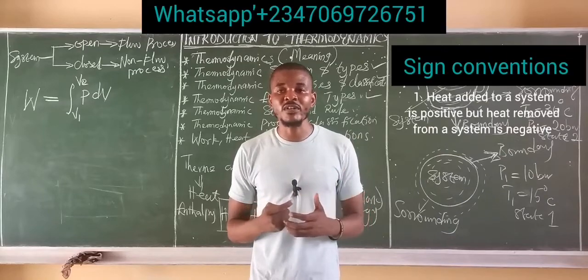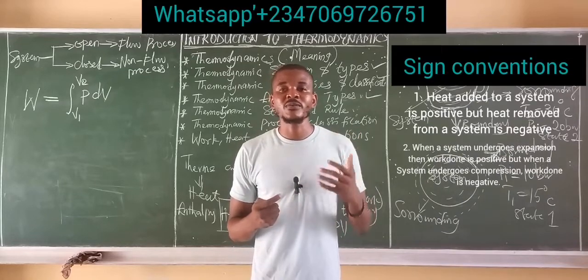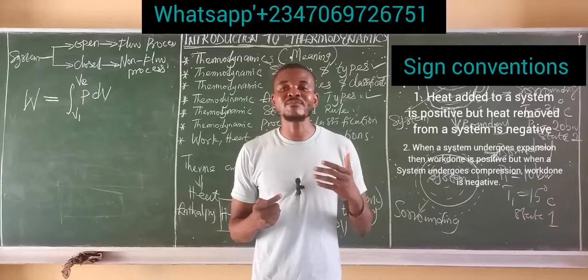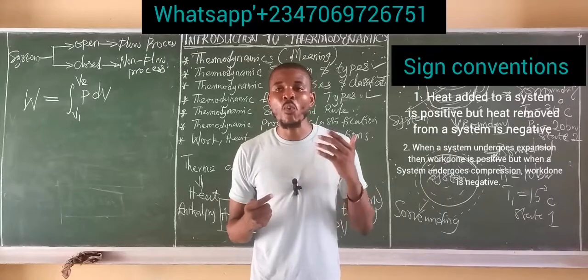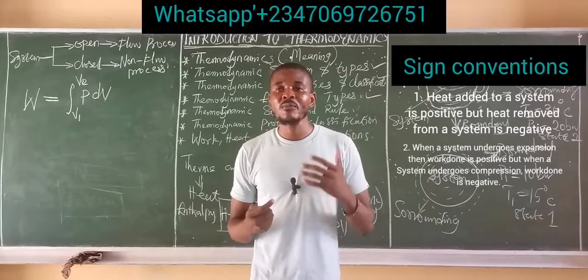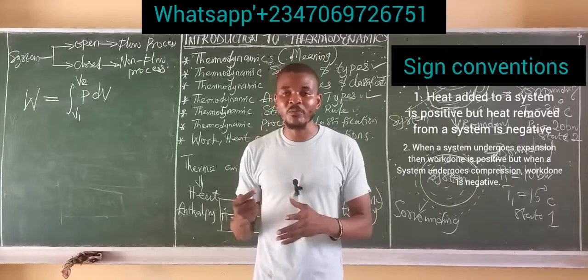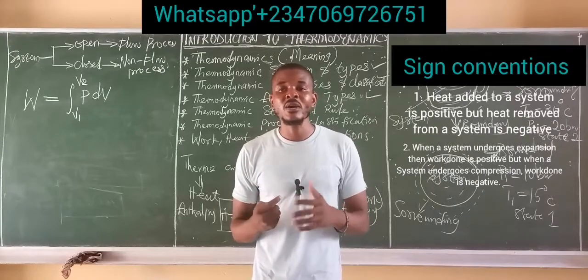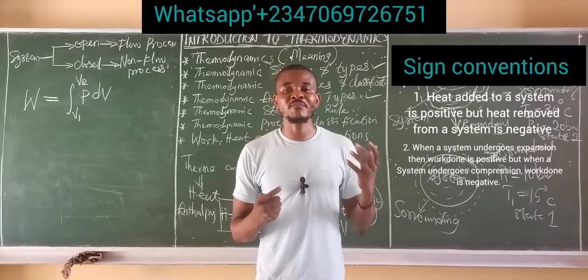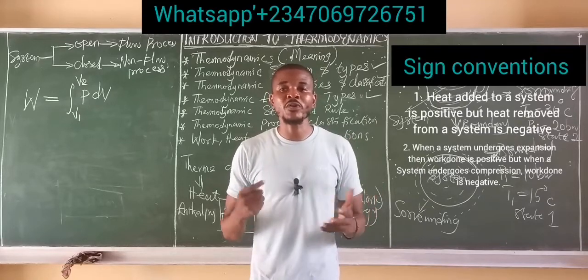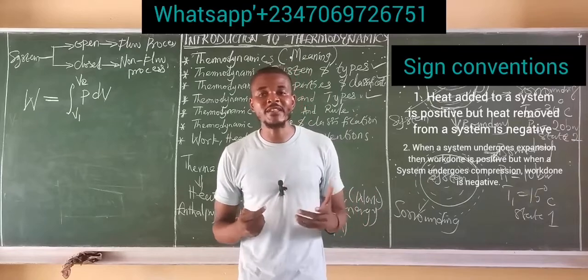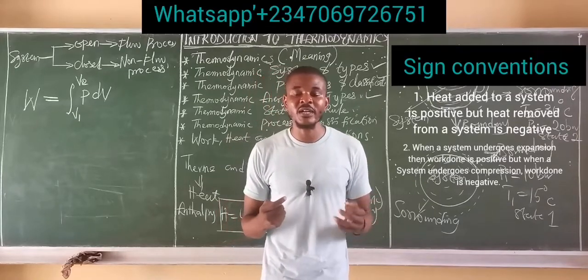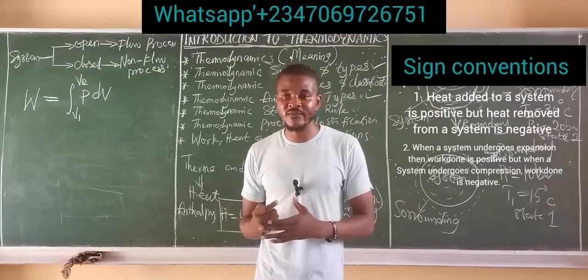The second sign convention is when a system undergoes expansion, then work done is positive. But when a system undergoes compression, then work done is negative.